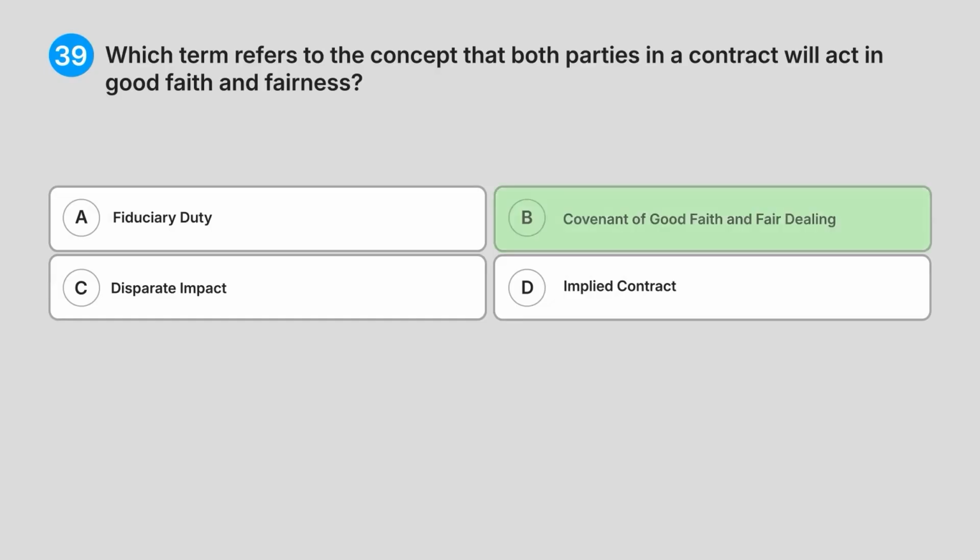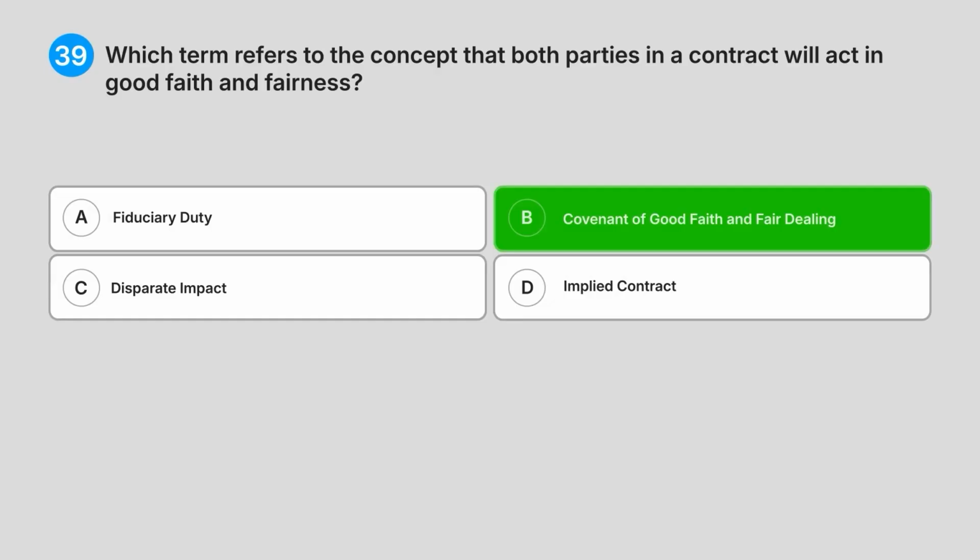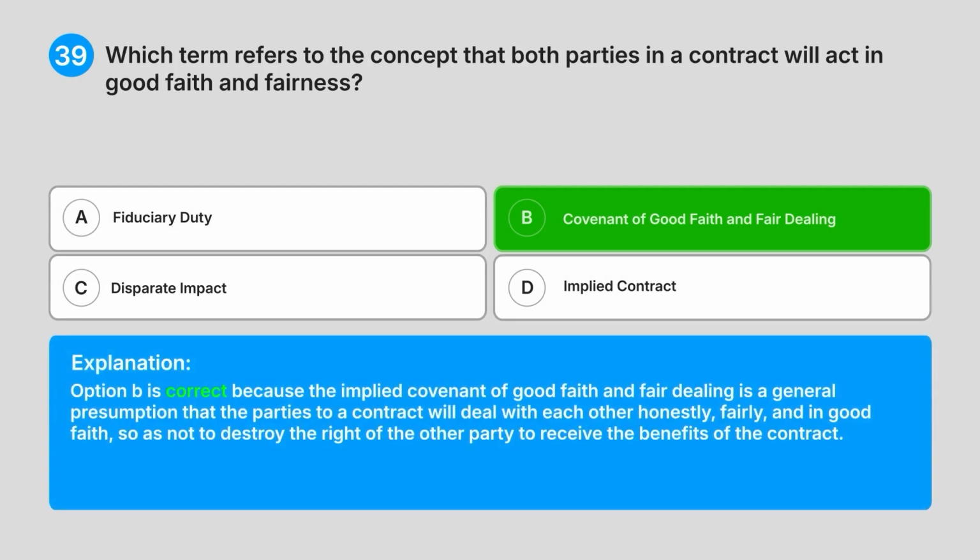Correct answer, B. Covenant of good faith and fair dealing. Explanation. Option B is correct because the implied covenant of good faith and fair dealing is a general presumption that the parties to a contract will deal with each other honestly, fairly, and in good faith, so as not to destroy the right of the other party to receive the benefits of the contract.